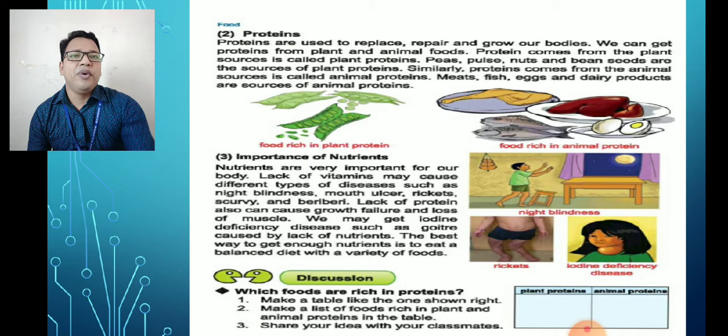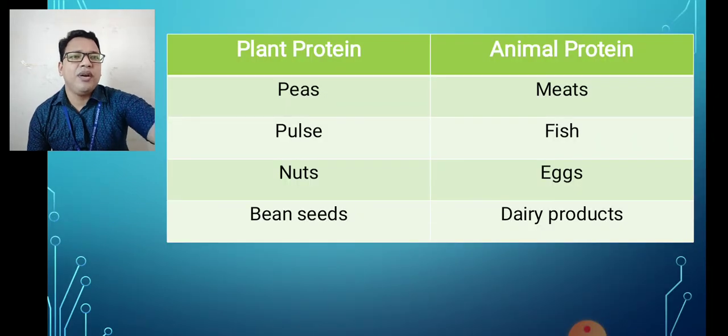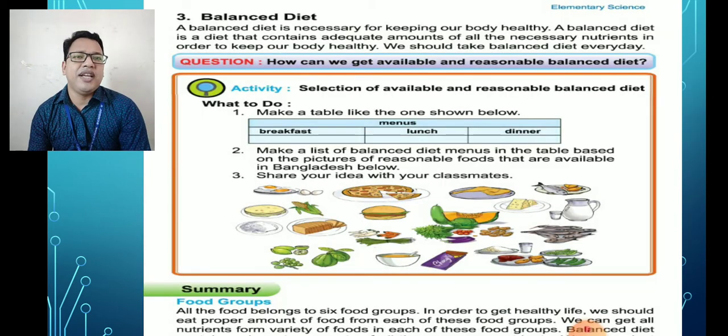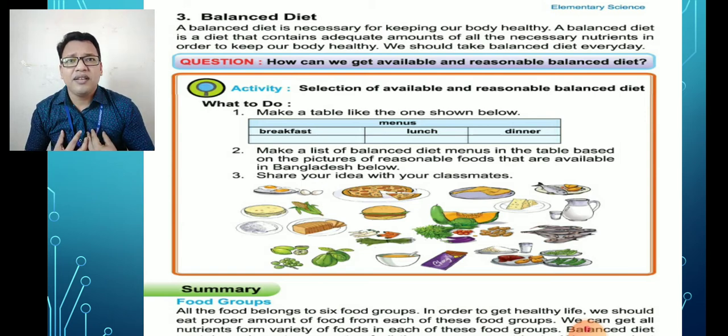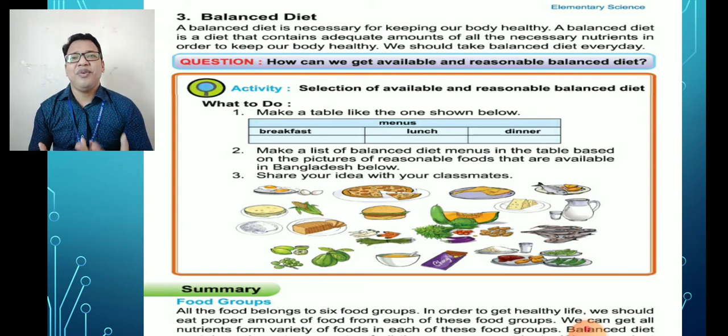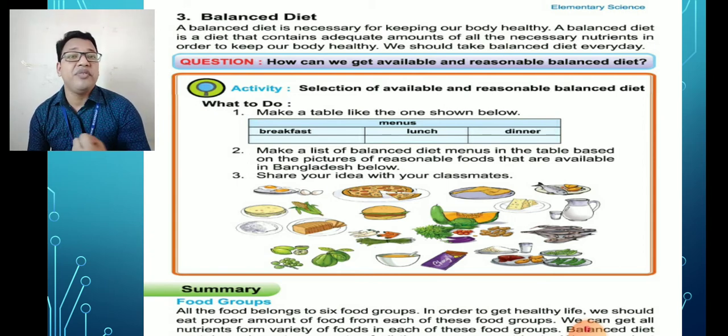Now we will discuss, I have already told you about plant proteins and animal proteins. Now we will discuss the balanced diet. What is a balanced diet? If we eat too much, will it be very helpful for our body? No. We have to eat a sufficient amount of food with a variety of nutrients.